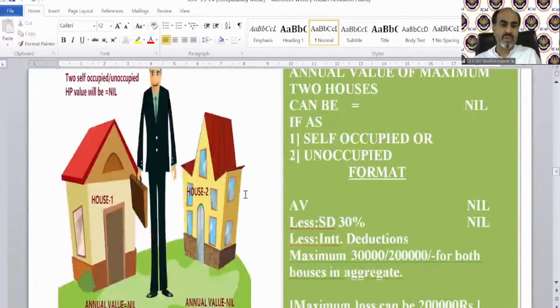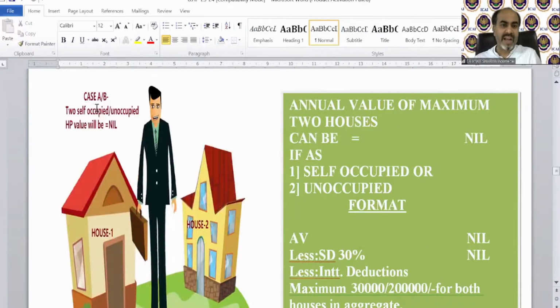This is the question. You can see that in case A and B, for two self-occupied or unoccupied house properties, the annual value will be nil. That's a very good welcome step. Earlier, only one house property had annual value nil. So the government says we are providing at least two houses' value as nil. If you have a maximum of two houses, and they are self-occupied or unoccupied, vacant, then we will not charge anything from you.